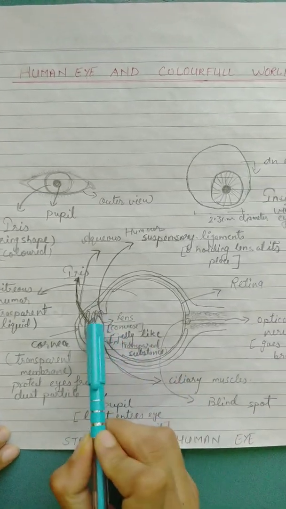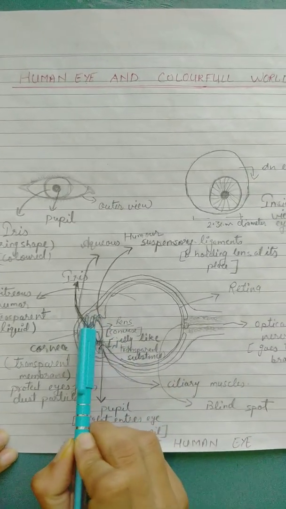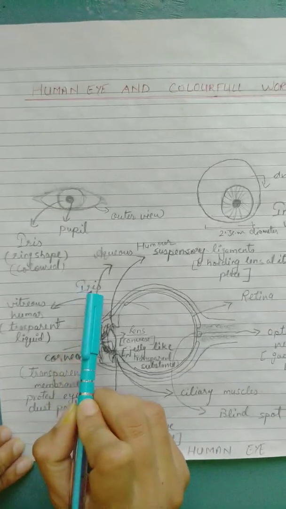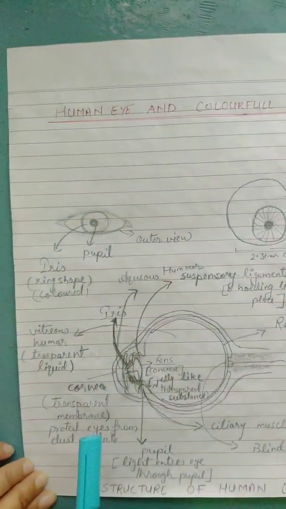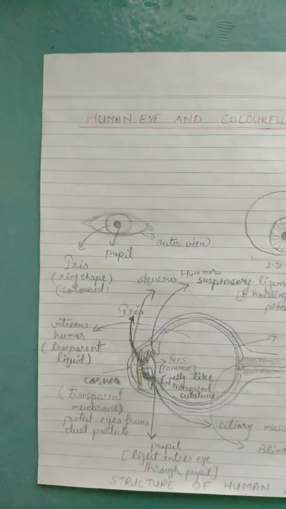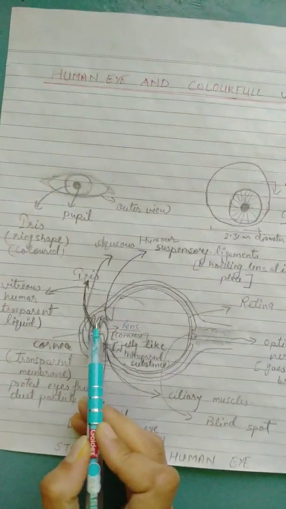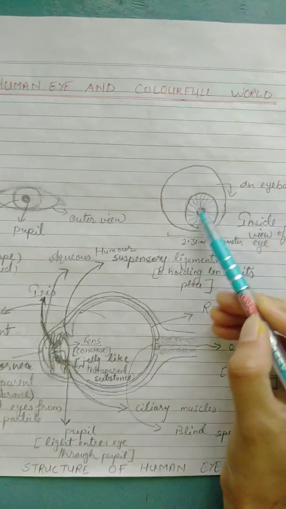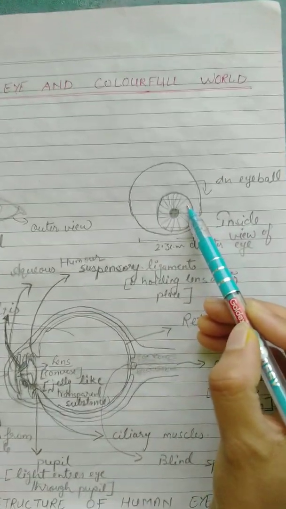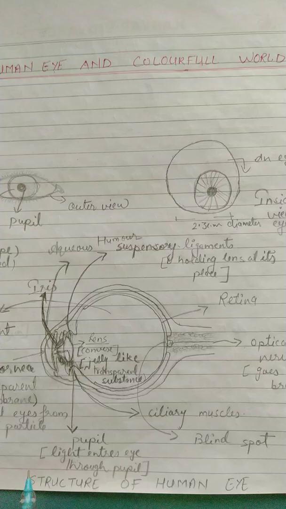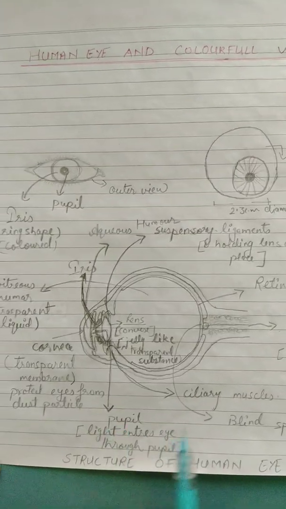And this structure is called the iris. This structure is a muscular structure. This iris is ring shaped and it is colored. In different human beings, the color of the iris varies.